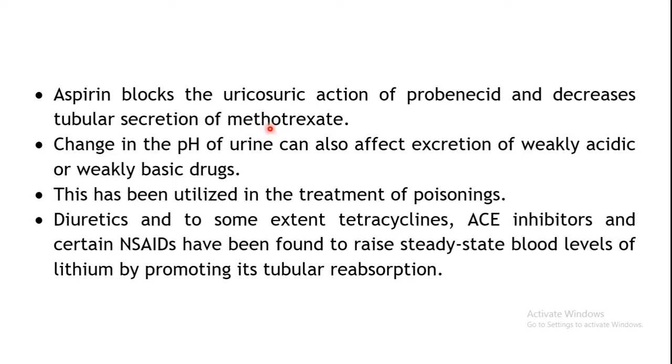Again, one more aspect in excretion is the change in pH, as we have seen already. The pH of urine is equally important for the excretion of a drug because pH will determine the ionization state. So if it remains more in the unionized state, it will get reabsorbed in the kidney tubules. For an acidic drug, if you alkalinize the urine, its excretion will be enhanced, because it remains more in the ionized state, so it will not get reabsorbed. This is generally utilized in the treatment of poisoning to enhance the excretion of a particular drug.